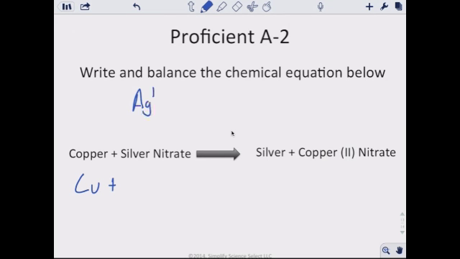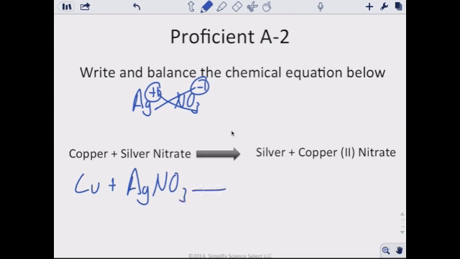So Ag plus 1, nitrate NO3 minus 1. Crisscross, and we get AgNO3. Then we have on our product, we have silver, produces silver, and copper 2 nitrate. So Cu, which is plus 2, NO3, which is minus 1.